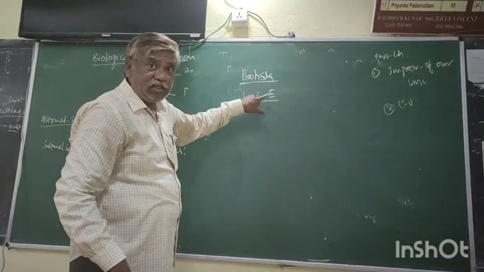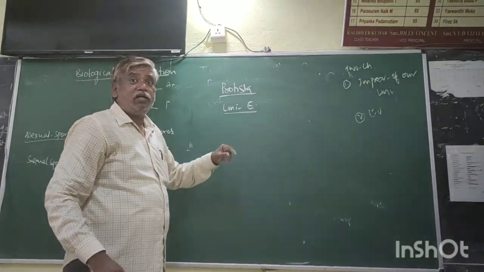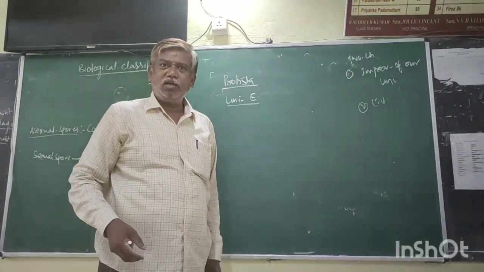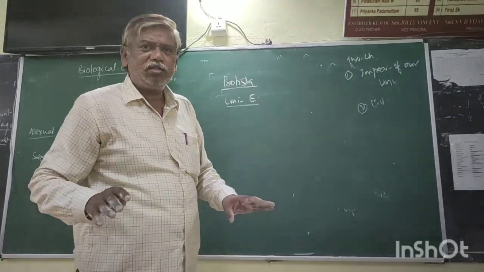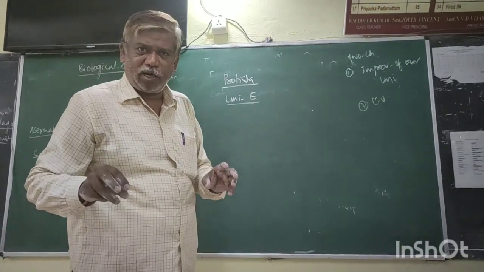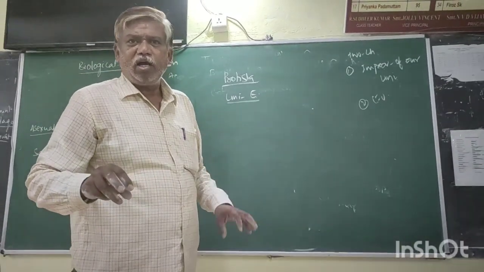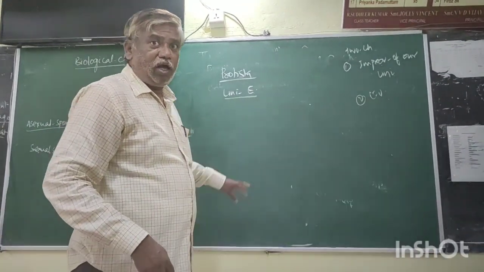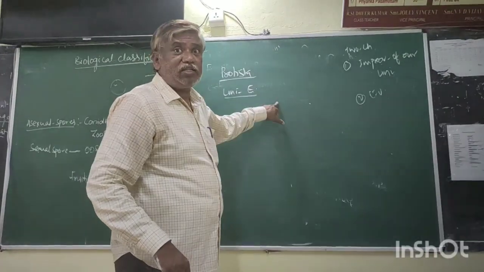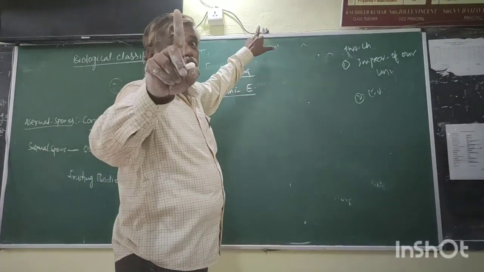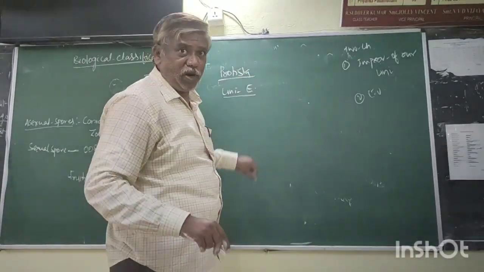Monerans are prokaryotic, these are eukaryotes, because they contain a distinct nucleus, and all membrane bounded cell organelles are present. Mitochondria, chloroplast, these double membrane cell organelles are present. They have cilia, flagella, pseudopodia for locomotion. In bacteria, only flagella.